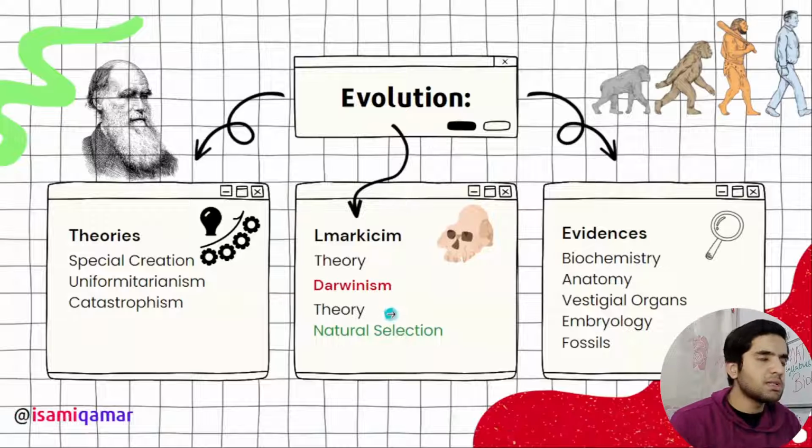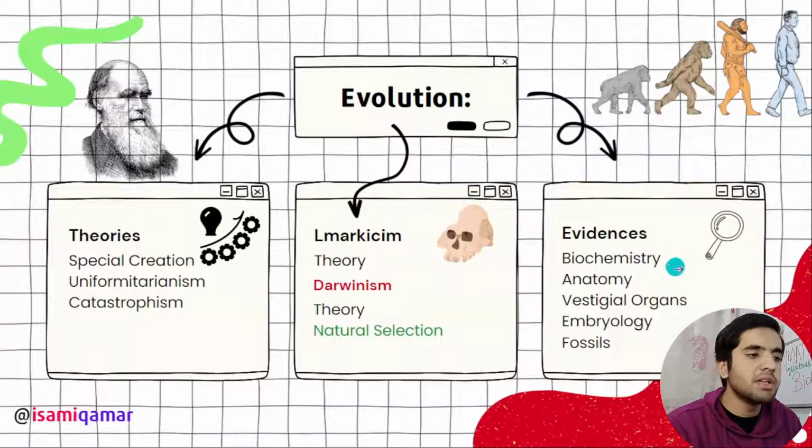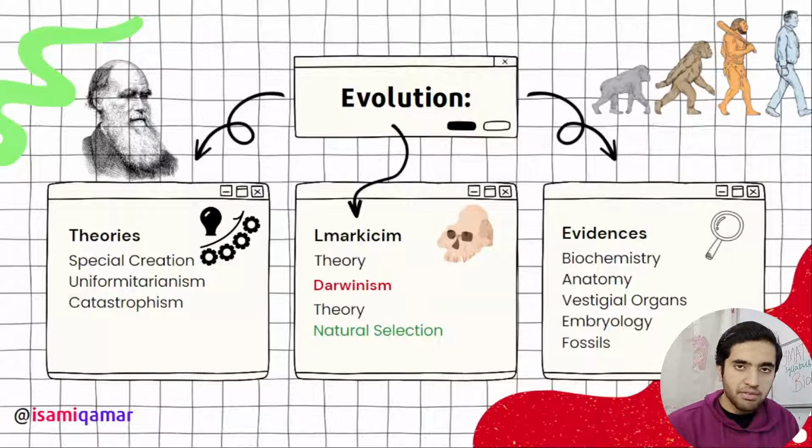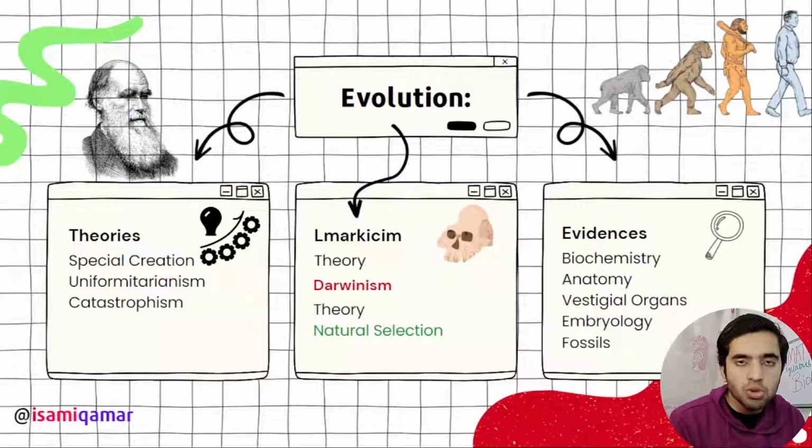He made some points, and then we have got some evidences of evolution. How do we identify evolution? By biochemistry, anatomy. In anatomy, we have got homologous structures and analogous structures, and vestigial organs like tailbones in humans, the sheathing membrane in eyes, and nipples in males, all this stuff.